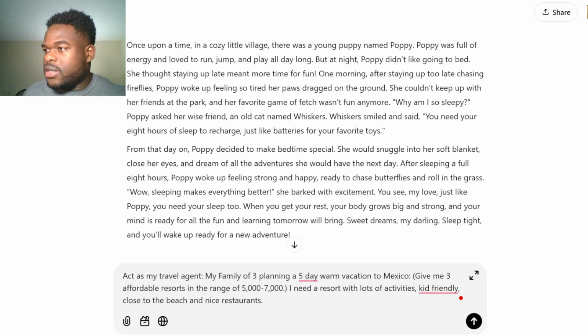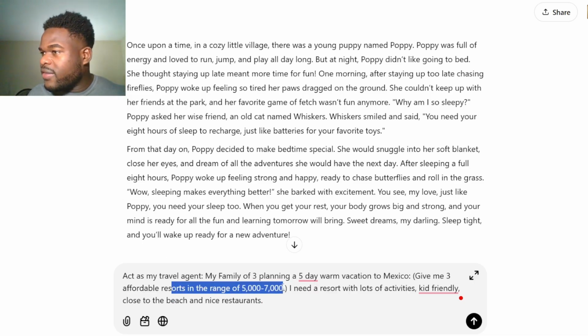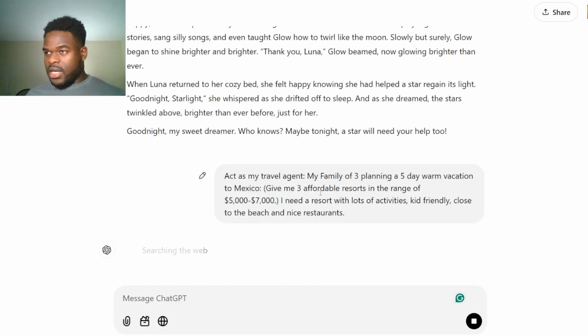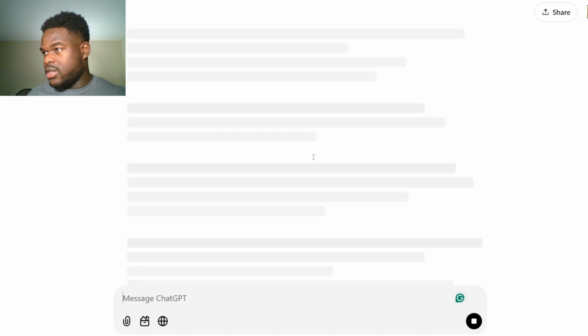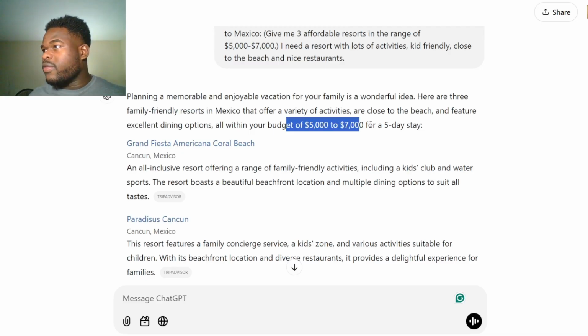My family of 3 is planning a 5-day warm vacation to Mexico. So you don't know where you want to go yet. You're just in the idea generation stage for this trip. So you go to ChatGPT: give me 3 affordable resorts in the range of $5,000 to $7,000. Essentially, you want it to be more specific so it can give you the closest, best responses. So we press enter, and from here it gives us 3 places for a 5-day trip.